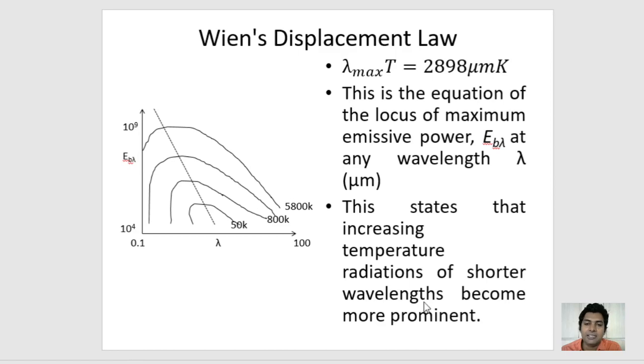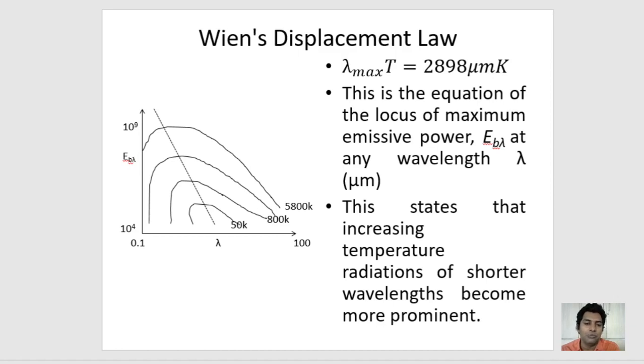Now the next term is Wien's displacement law, and it states that lambda max T is equal to 2898 micrometer Kelvin. This law is very useful for radiation study. This is the equation of the locus of maximum emissive power E_b lambda at any wavelength lambda. This states that with increasing temperature, radiation of shorter wavelengths becomes more prominent.